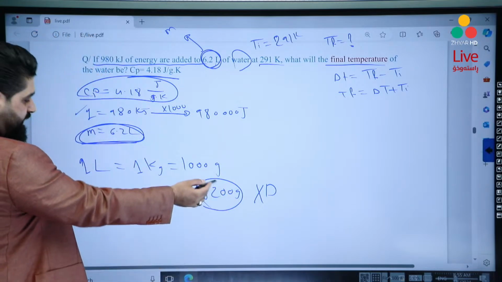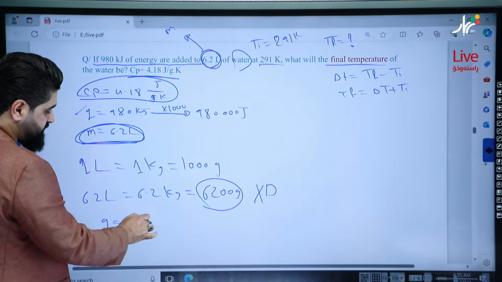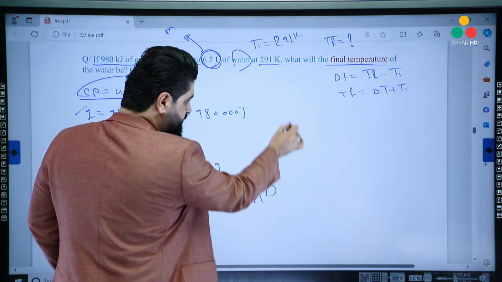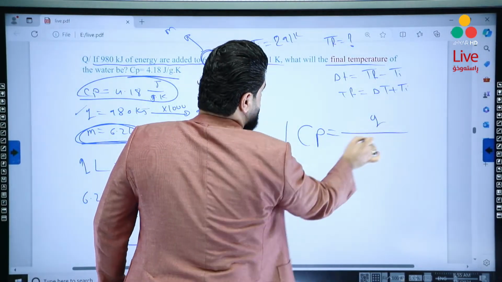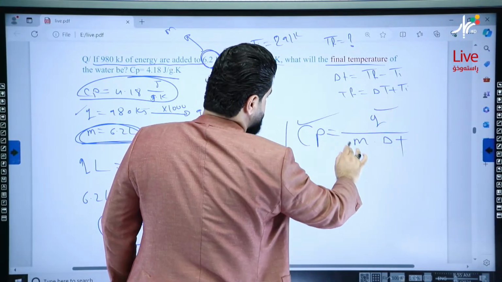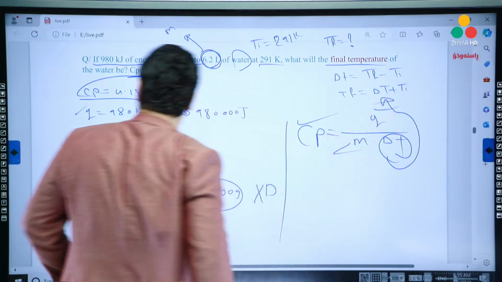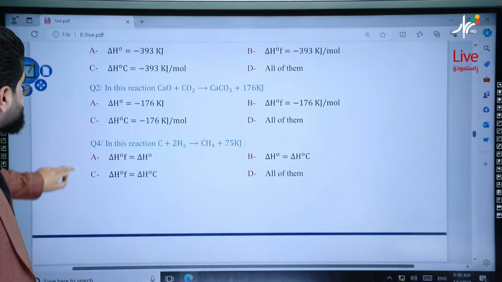So now the gram is ready. So grams is equal to 6,200. Then substitute the numbers in this equation. Cp is equal to Q over m delta T. And now here we have Cp, Q, it's ready, m, it's ready. Then calculate delta T, substitute here to get the value of delta T easily.